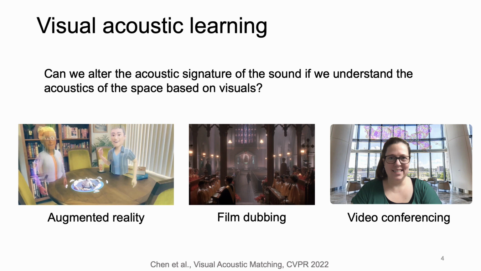What can we do if we understand the acoustics of a space based on visuals? We can alter the acoustic signature of the sound. For example, in augmented reality, when we have a virtual phone call, we want to make the caller's voice sound like they were speaking in the same room. And for film dubbing, we want the dubbed speech to sound like it was recorded in the film space. And for video conferencing, we want to match people's voice to their background image.